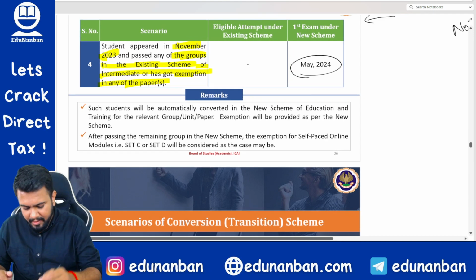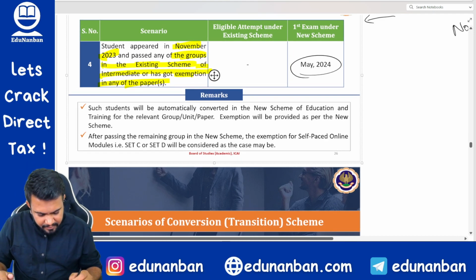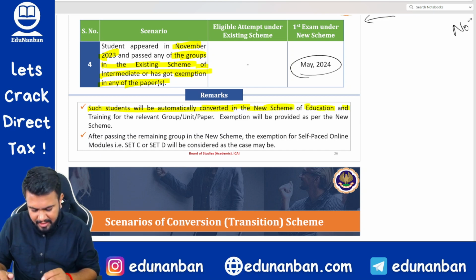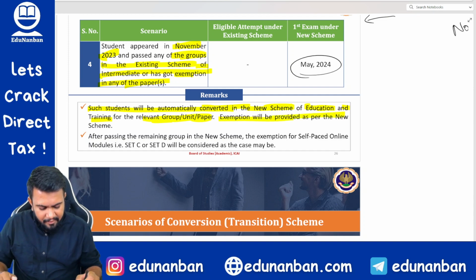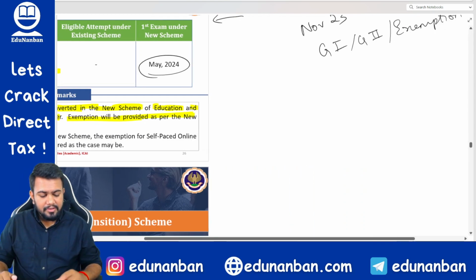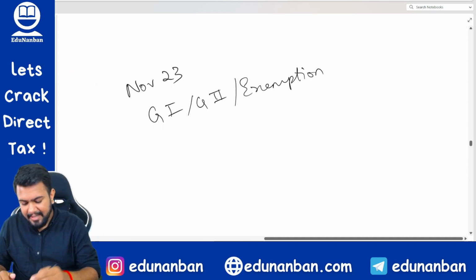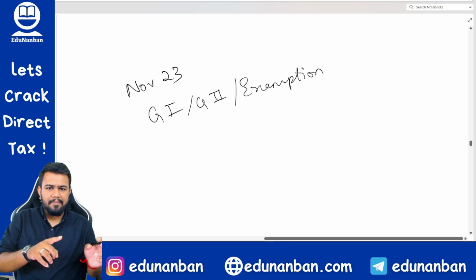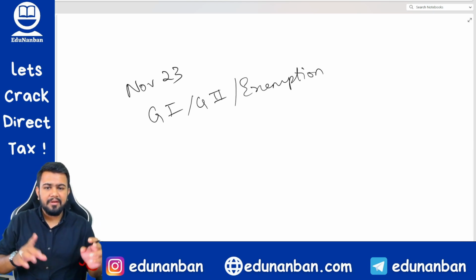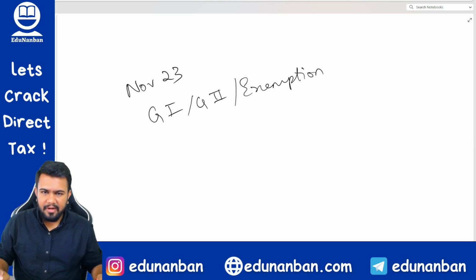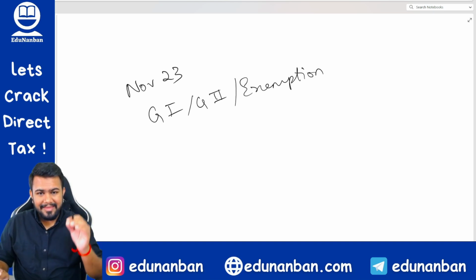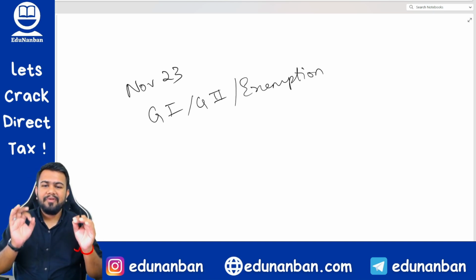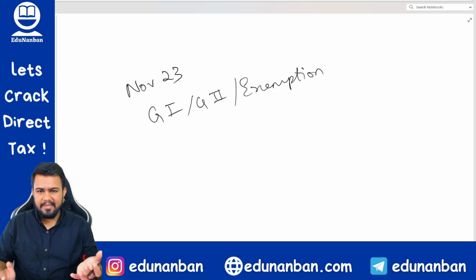However, such students will automatically get converted into the new scheme of education and training for the relevant group, unit or paper. Exemption will be provided as per the new scheme. So as per my understanding, whatever papers are the same in the old scheme as well as the new scheme, for those papers you will get exemption, but for the remaining papers obviously you will not get exemption. However, the circular is yet to come from ICAI regarding the exemption.